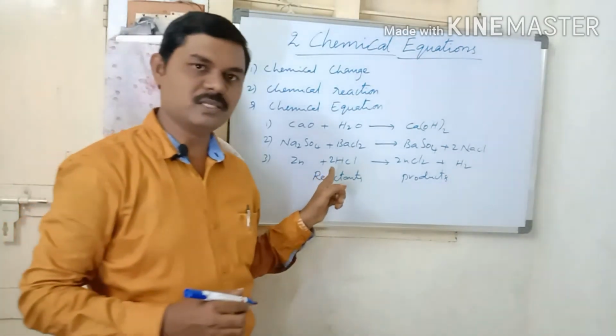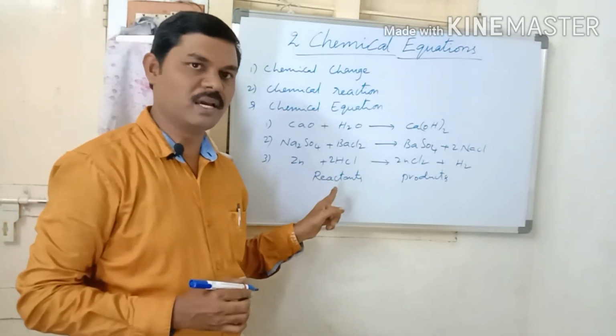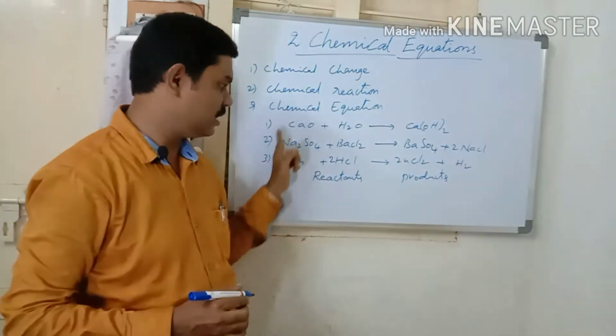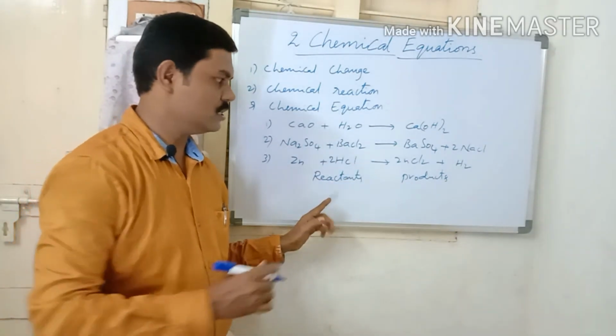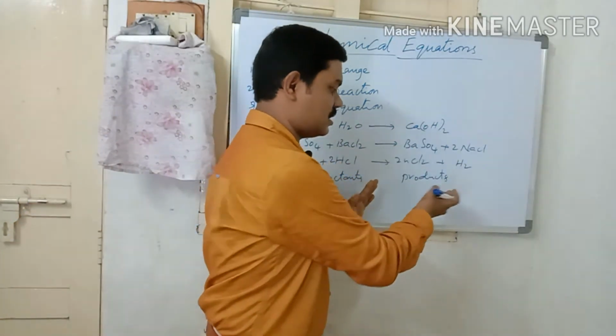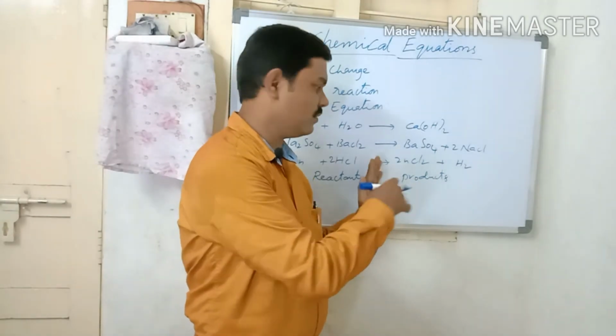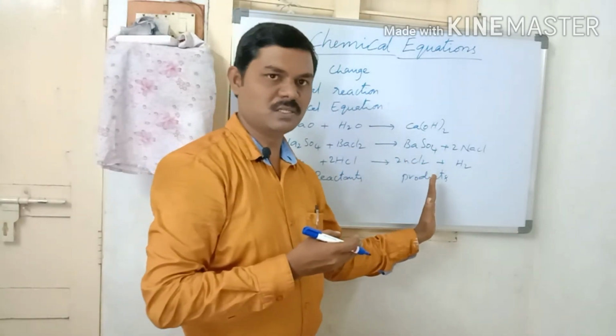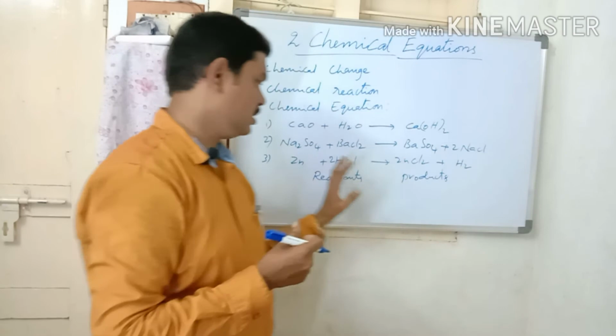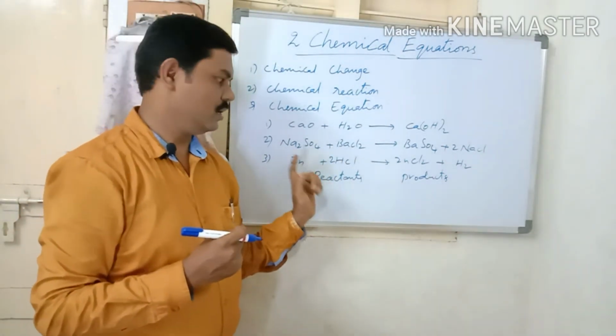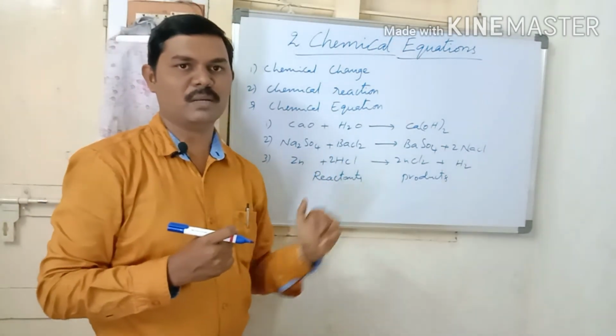That means the substances which are involved in the chemical reaction are called reactants, and the newly formed substances after the reaction are called products. So this is about the chemical equation, reactants and products.